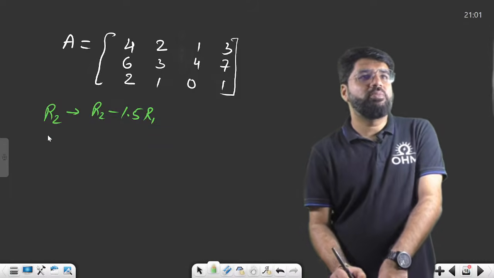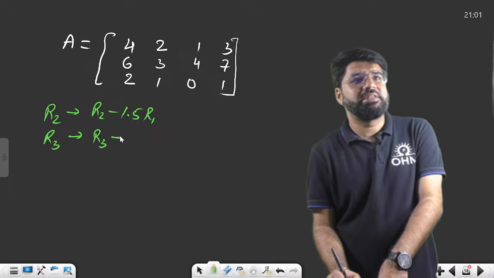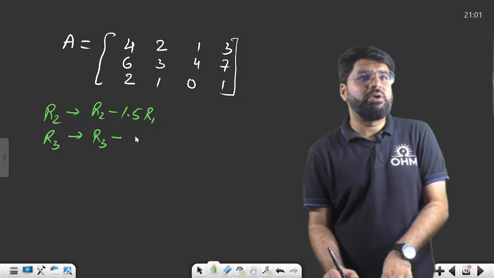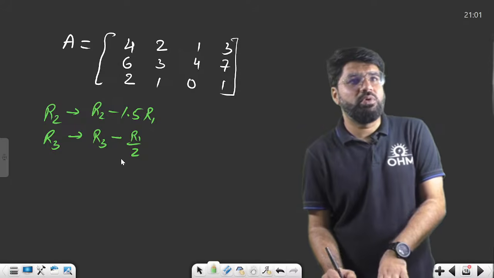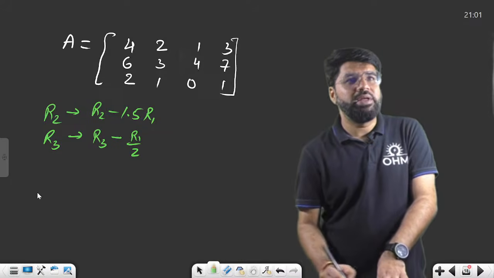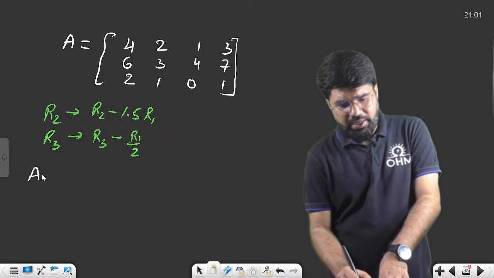And similarly R3. R3 should be written as R3 minus, now the above one is 4. 4 by 2 will be 2. So R1 by 2, or 0.5 R1, anything you can say. So by doing this, what is the matrix you are going to get? Let us see.